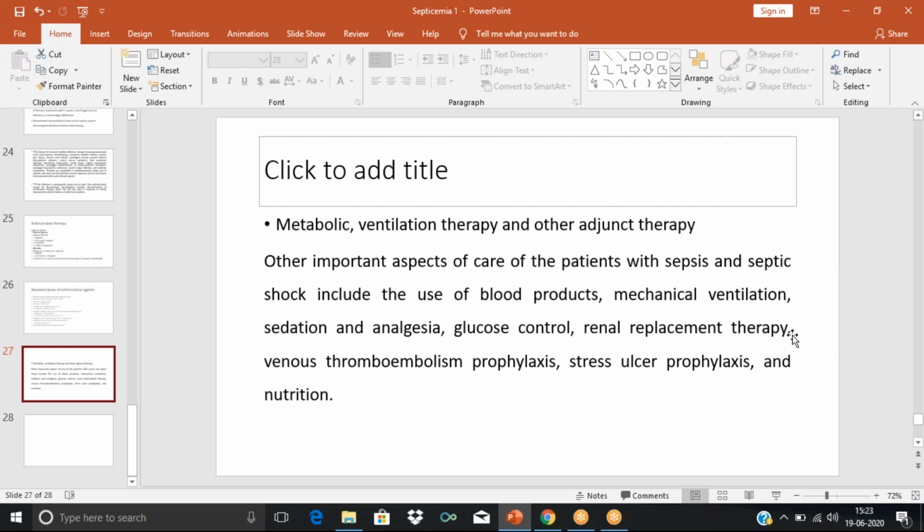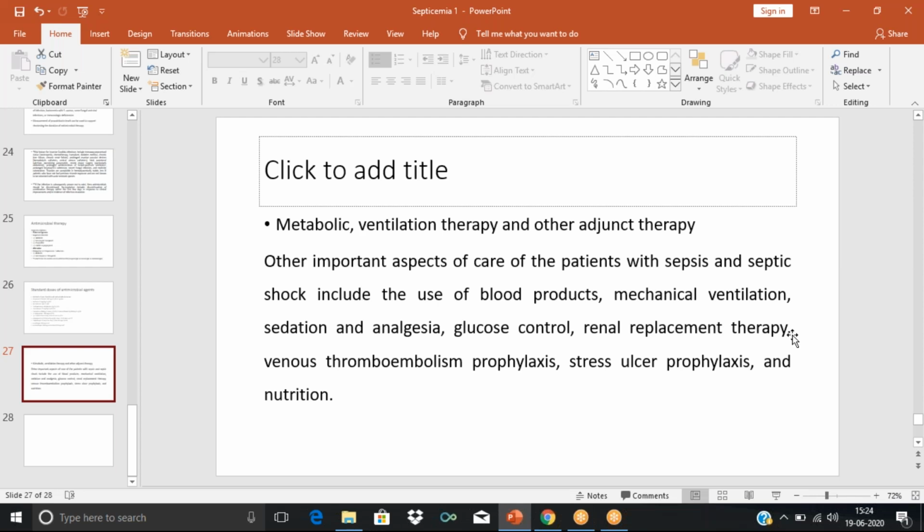So here we can go for IV insulin infusion. Insulin infusion can be given, 1 to 4 units per hour, so that the blood glucose is maintained normal, between 110 and 180 milligram per deciliter. So we have to remember that glucose is under control by giving continuous IV insulin infusion. The starting dose is 1 to 4 units per hour so that we can control the blood glucose within the normal range between 110 and 180 milligram per deciliter, because hyperglycemia impairs the immune response.